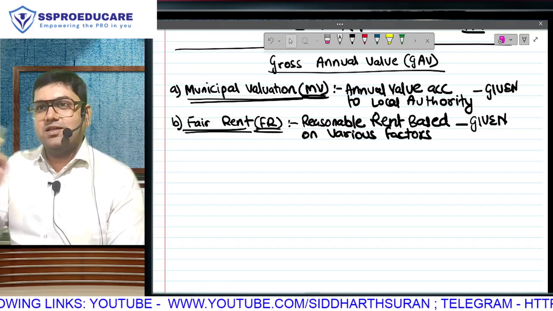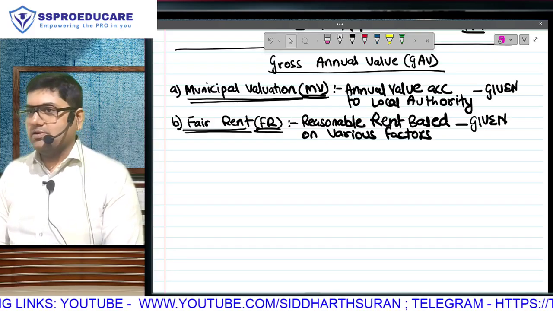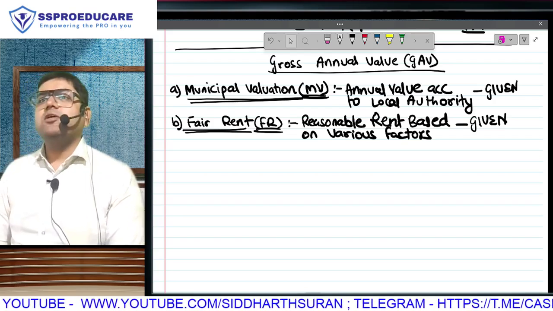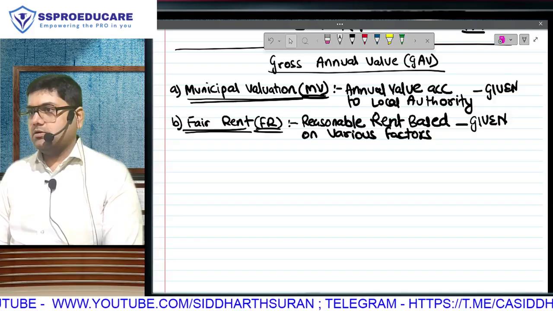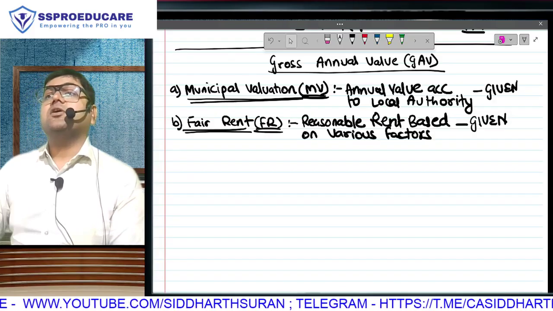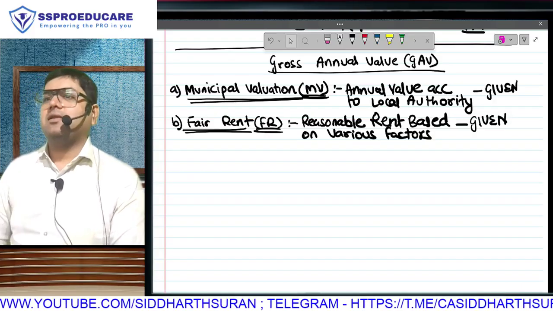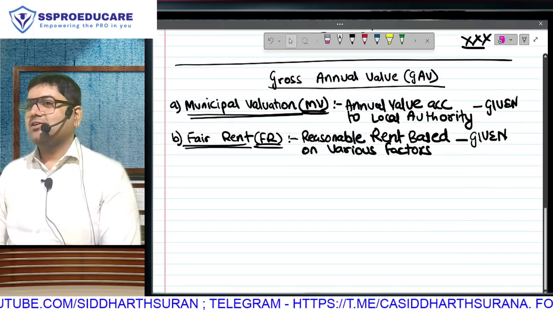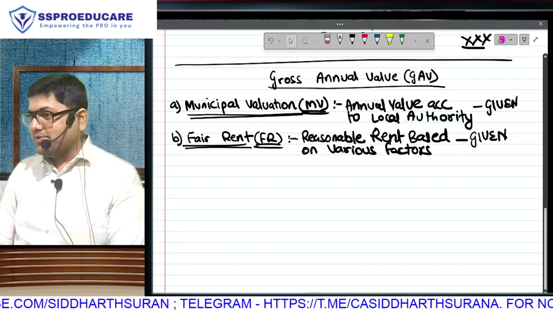Municipal valuation given, fair rent will be given. Correct? Now I'll give you two examples. Supposing municipal valuation is 12 lakh, but a broker brings you a customer who is willing to offer, say, 14 lakhs. So how much will you start expecting? 14. Because if someone is giving, I'll be happy.